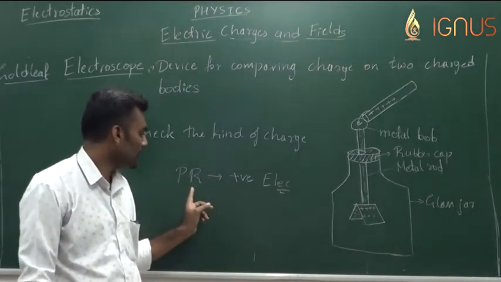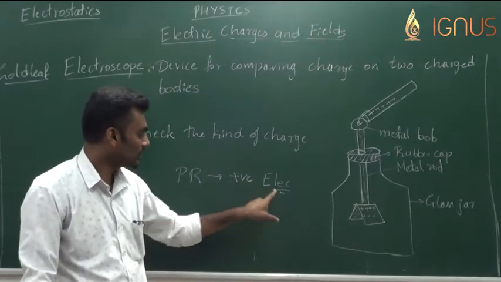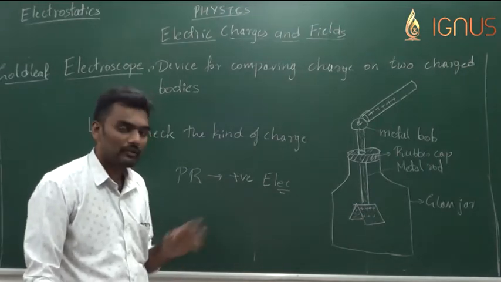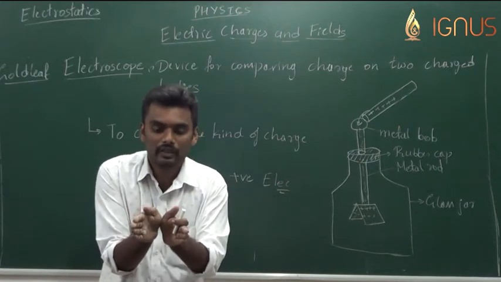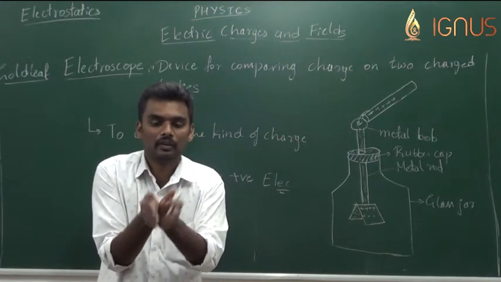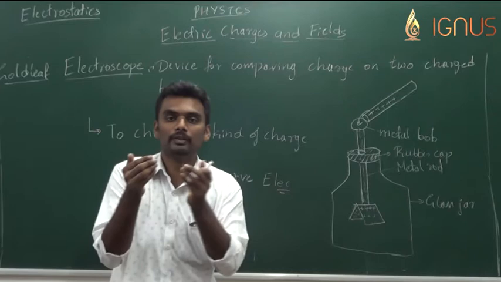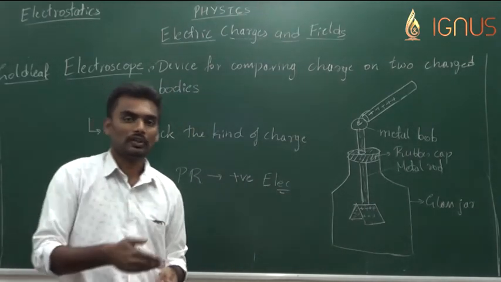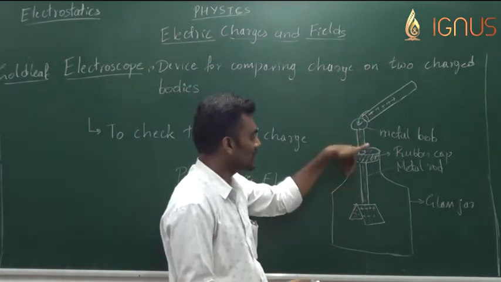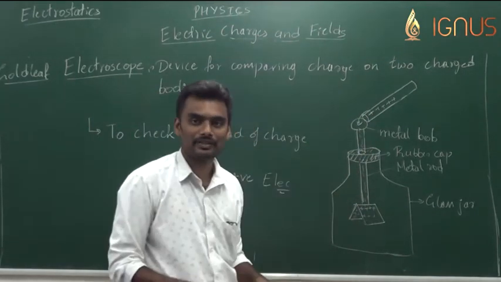Once I bring this plastic rod in contact with the positively charged electroscope, the observation that was made is that the divergence of the gold leaf actually decreased. What do you mean by that? The positive charge of the gold leaf is lost due to the negative charge that has entered into it.